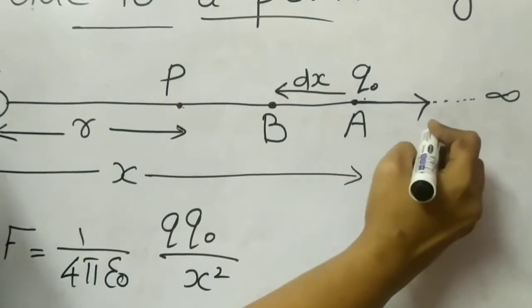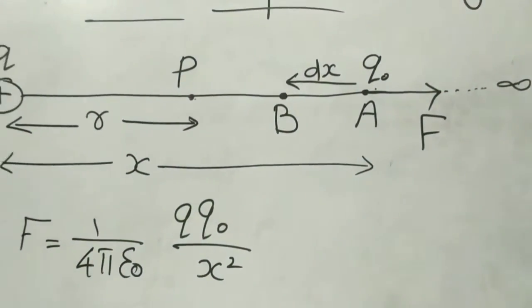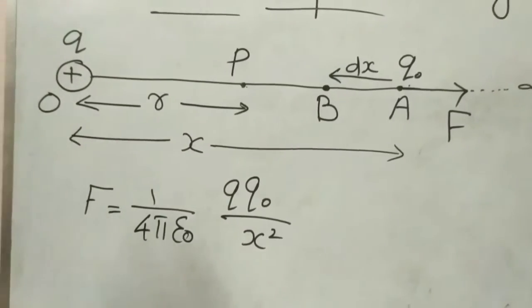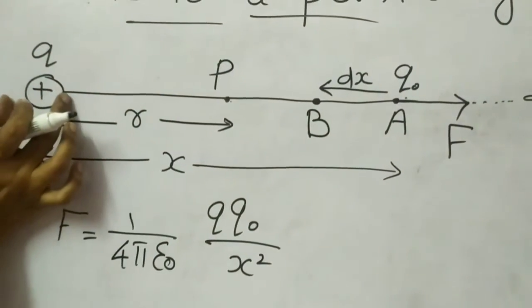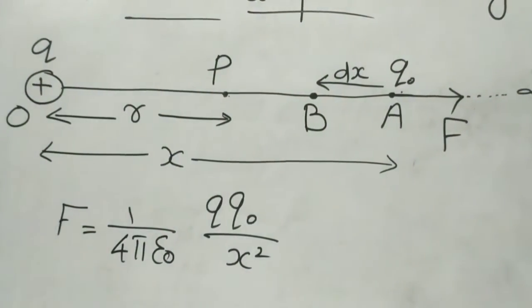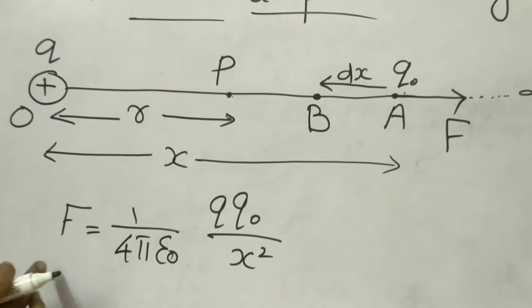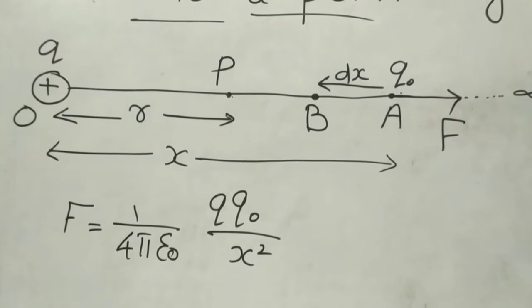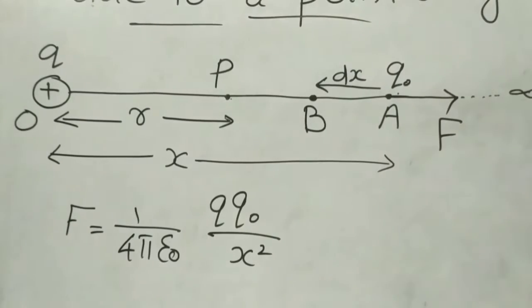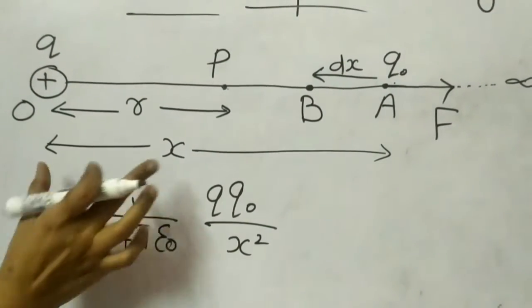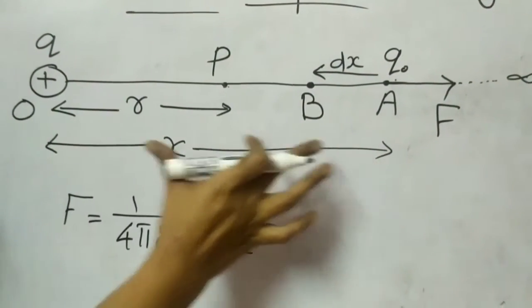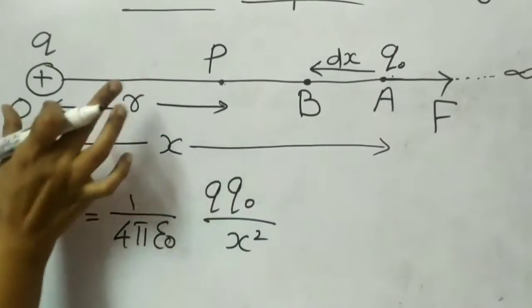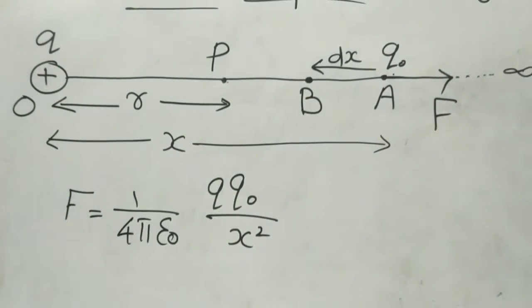This is the direction of the force. Here this Q0 is there and the charge Q applies a force on it. That Coulomb force we can write as F is equal to 1 by 4 pi epsilon 0 Q Q0 divided by x square. Here you can see x is the distance between Q and Q0, OA. OA is equal to x.